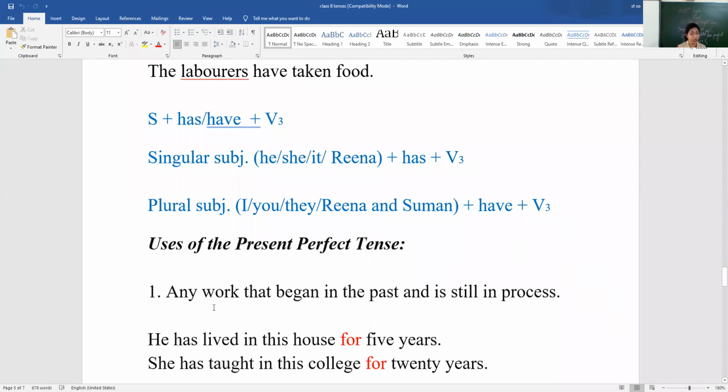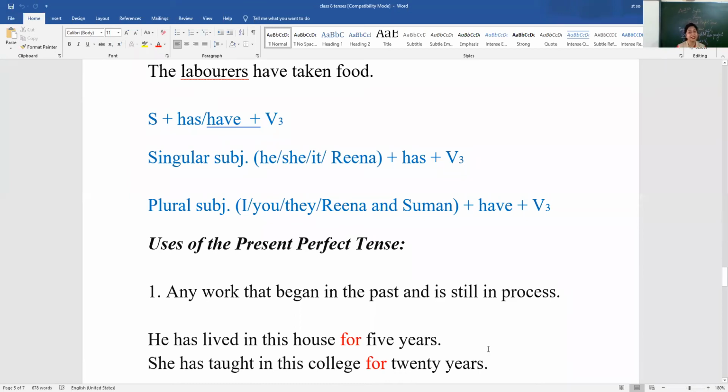So any verb that began in the past and is still in process. Any action that began in the past but is still in the process. Like he has lived in this house for 5 years. That means 5 years ago he started living in this house and he still lives here. Then she has taught in this college for 20 years.